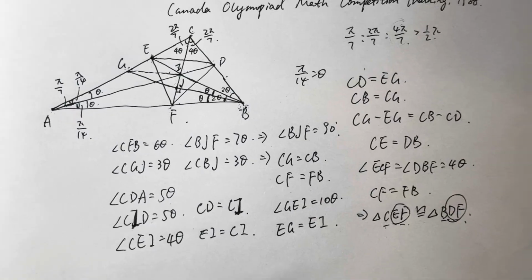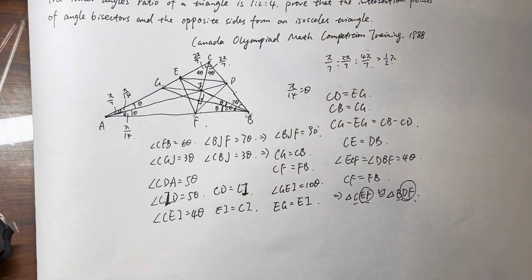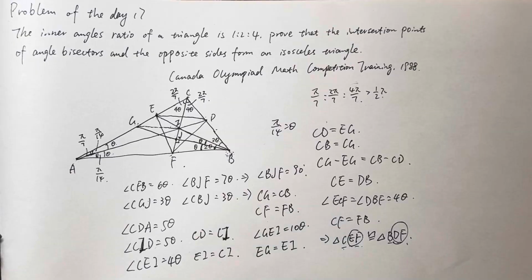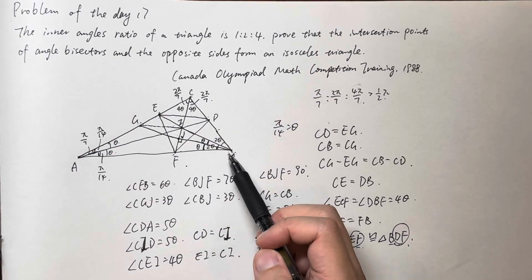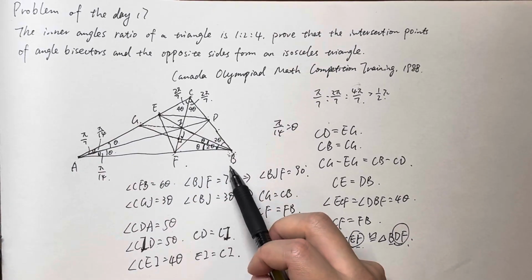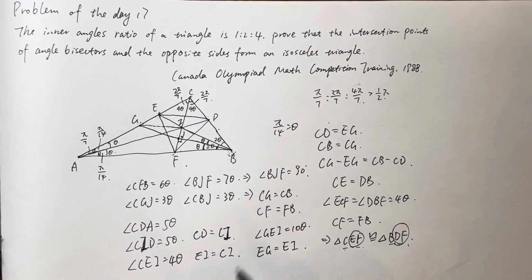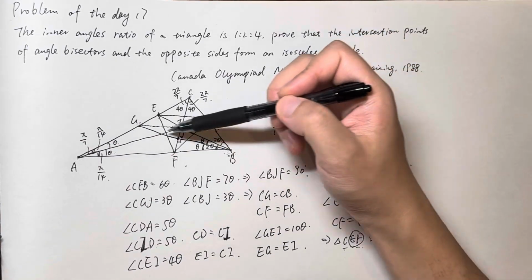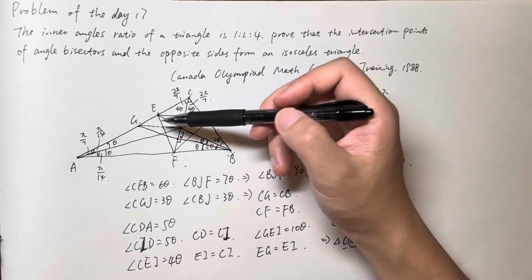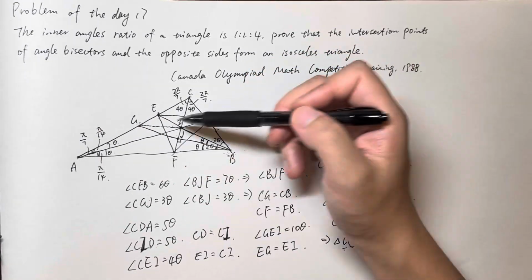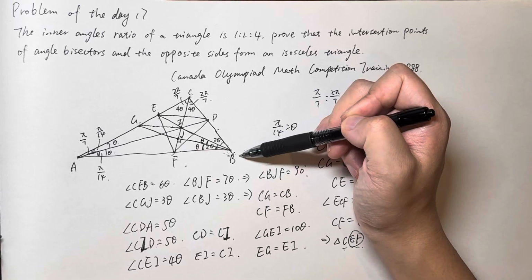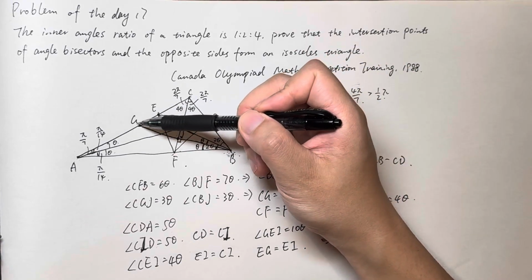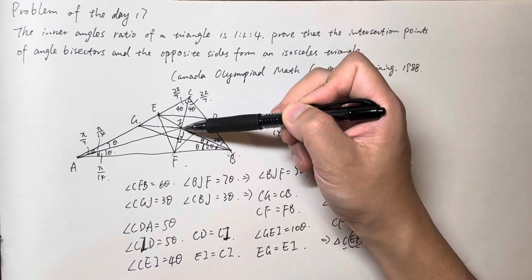Okay, so this problem is not a very easy problem. The difficult part is that you have to figure out the auxiliary line, and based on the auxiliary line, you have the sense that this auxiliary line helps us to find a parallel line GI to AB here. And based on the parallel line, you know that GE equals EI.